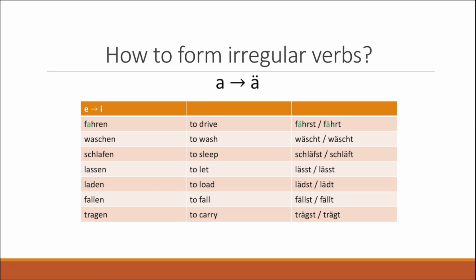The second case would be a change from A to Ä. And this is most important for verbs like fahren, waschen, schlafen, lassen, laden, fallen, and tragen. And in the third column, you can see how this change is affecting the verb. So for example, ich fahre, and then for the second and the third person singular, du fährst, er fährt. So we do not only have a change in the vowel, but also in the pronunciation of the verb. So this is also very important to notice.